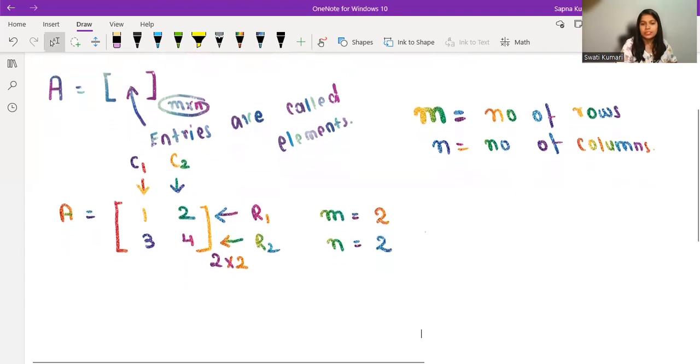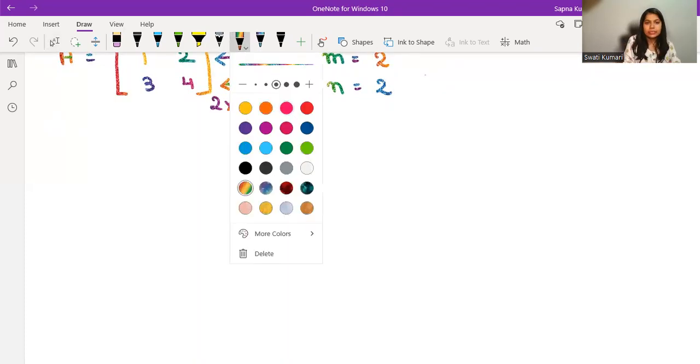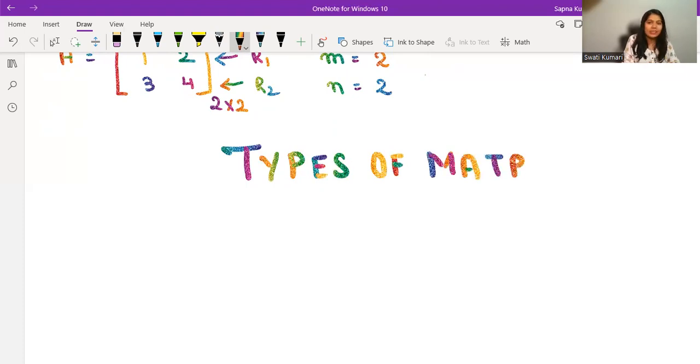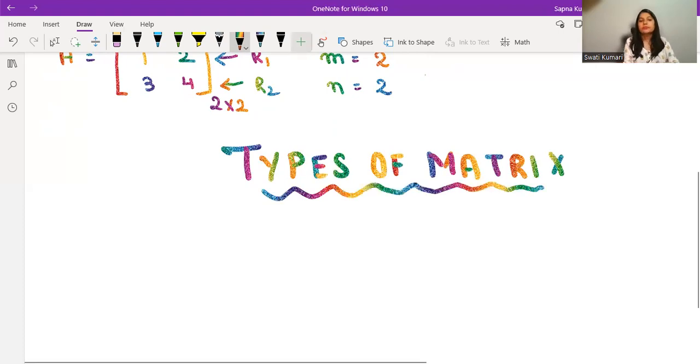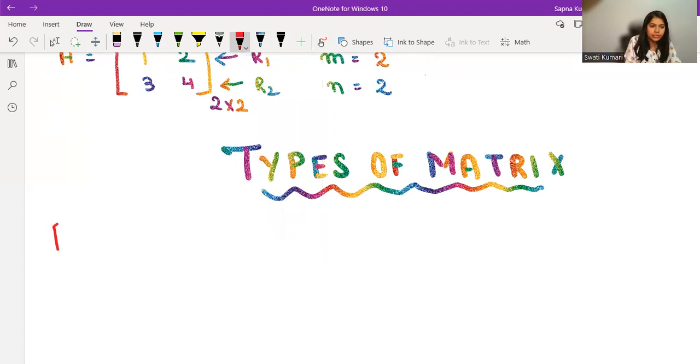Okay, let us now proceed to the next topic. Now we will understand a lot of types of matrix. The next thing that you're going to study is the types of matrix. We will be studying a lot of matrices, so make sure you are watching this video carefully so that you will never get confused. Okay, so yes, these are the types of matrix. The first matrix that I'm going to talk about is the row matrix.